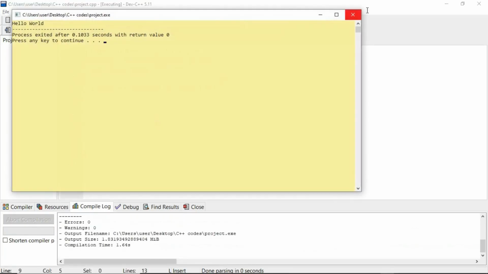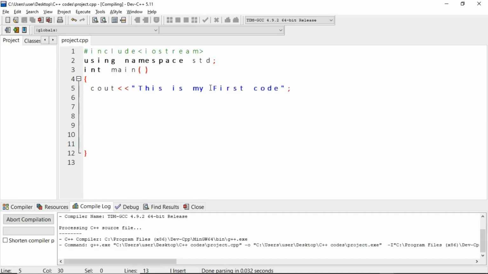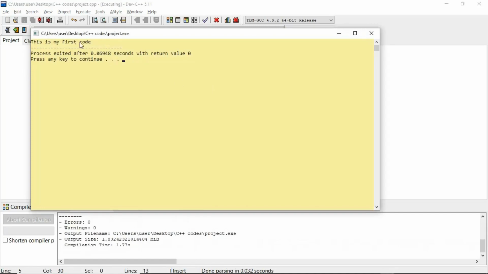All right, we have hello world. You could also print out other things. It doesn't have to be hello world. You could also send out "This is my first code". Save, F11. All right, you can see it here. This is my first code.